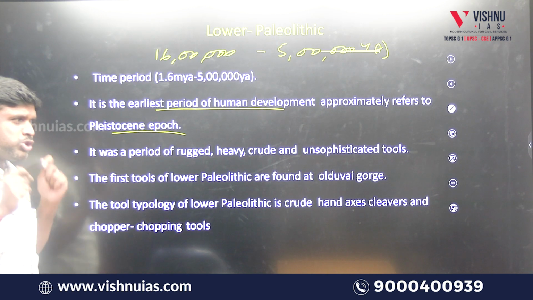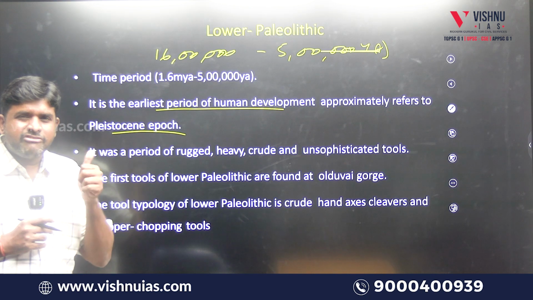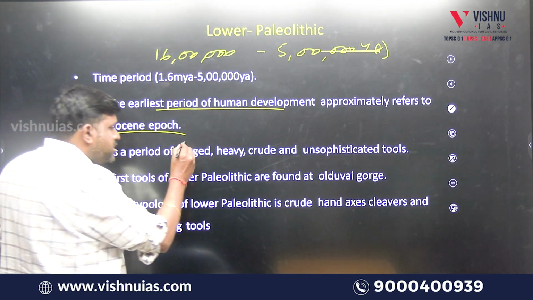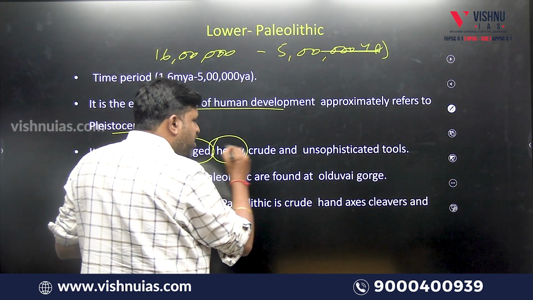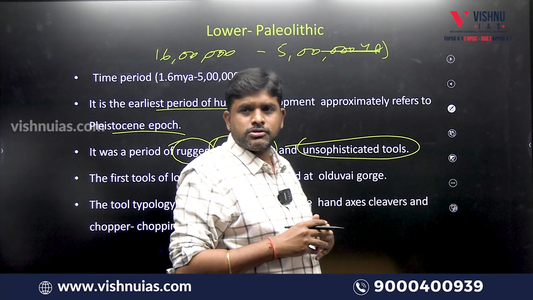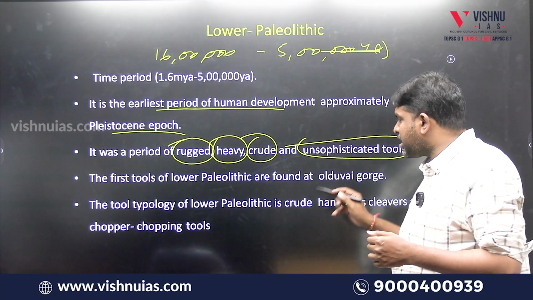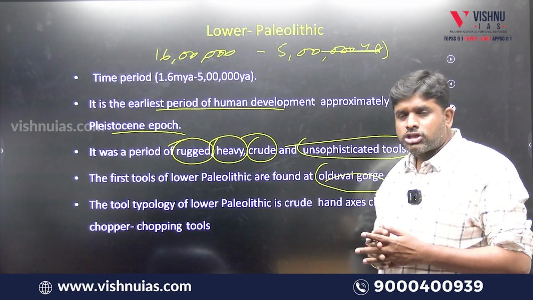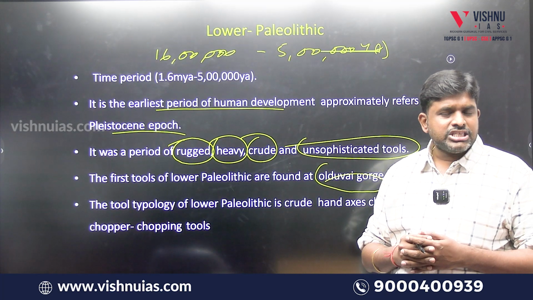How were the tools? The tools were rough, rugged, heavy, crude, and unsophisticated. The first tools of lower Paleolithic are found at Olduvai Gorge, Tanzania.